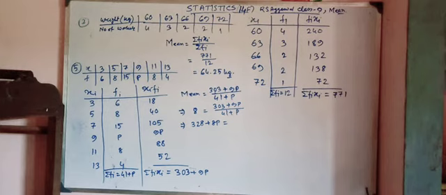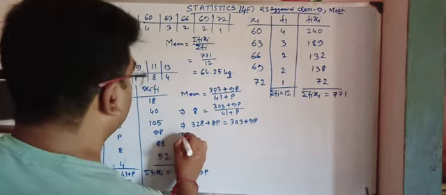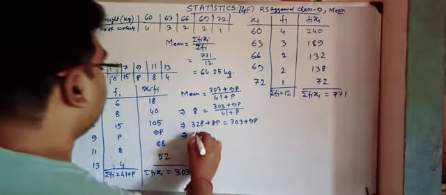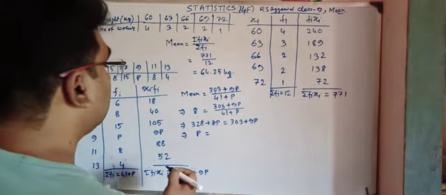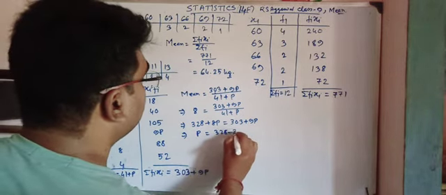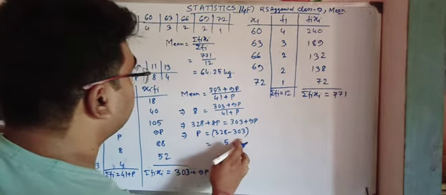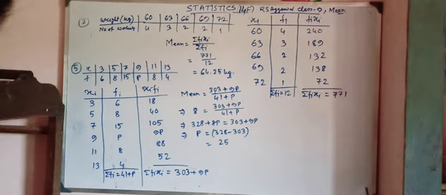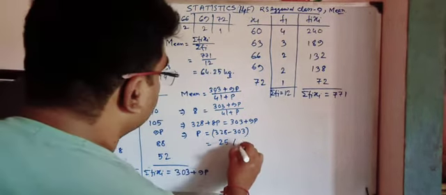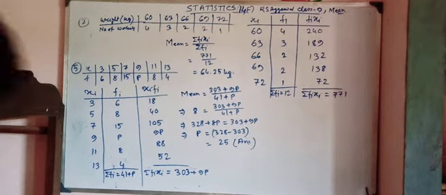From here, p is equal to 328 minus 303, which is 25. So the value of p from the distribution is 25. So 25 is my answer. Okay, that is question number 5. Next, move to another question.